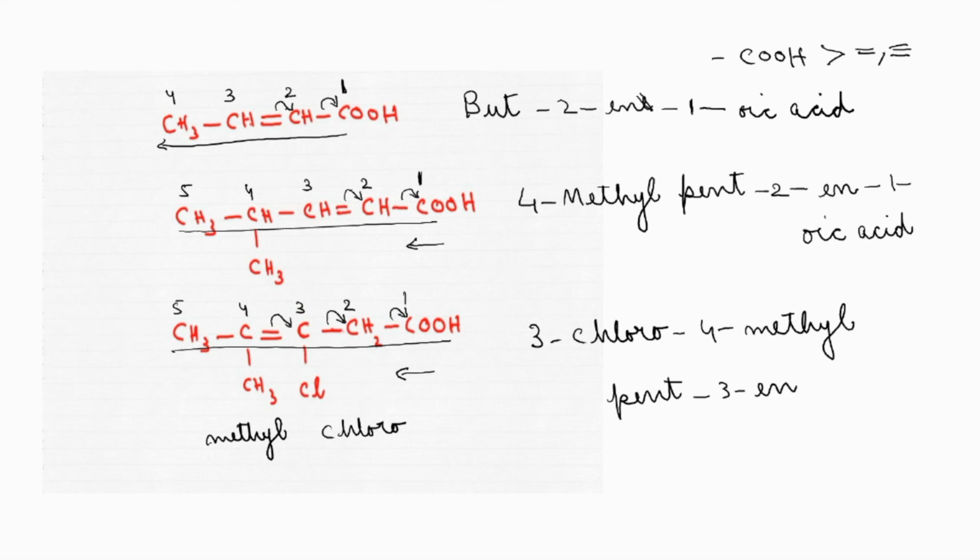The name is not over. We will have to speak about the position of the carboxylic acid also. We are rubbing that E and attaching 1-oic acid. That is the name of the compound. 3-chloro-4-methylpent-3-en-1-oic acid. Easy. Now see this compound.